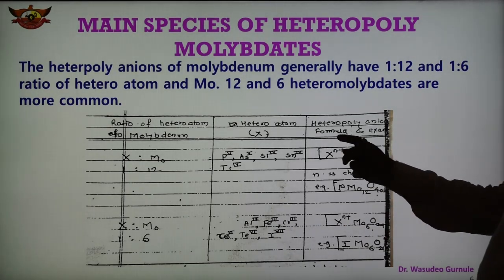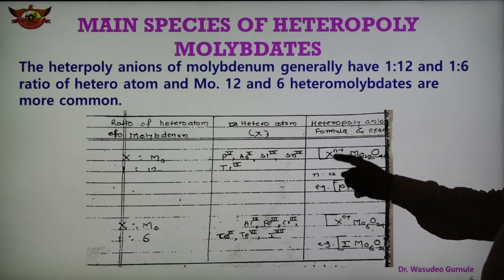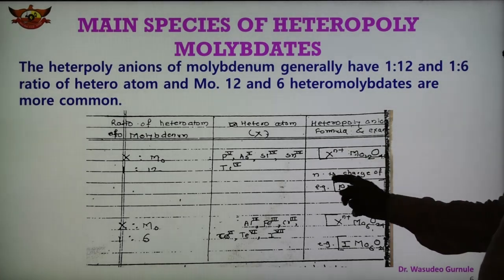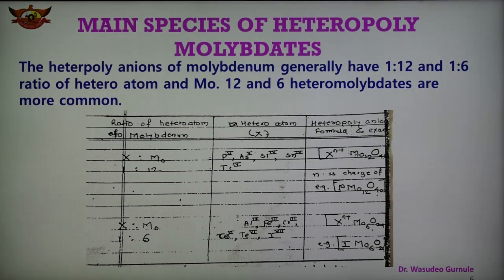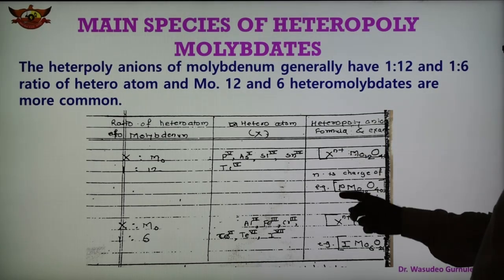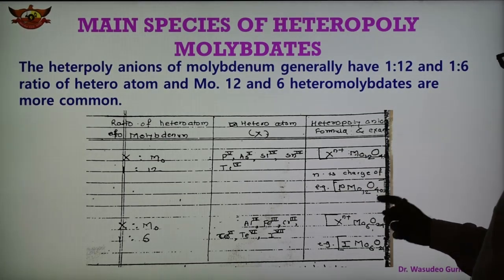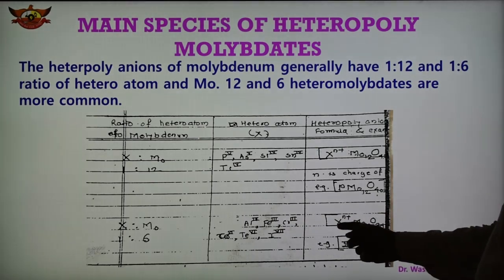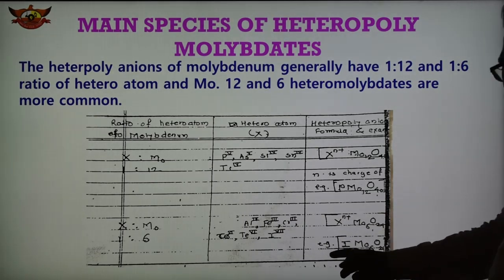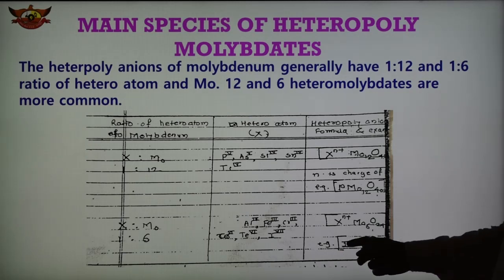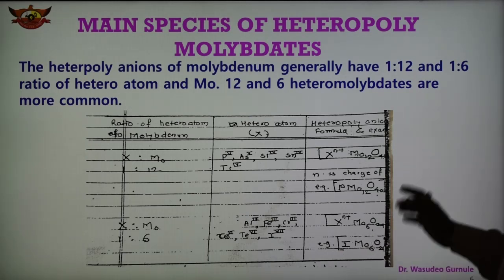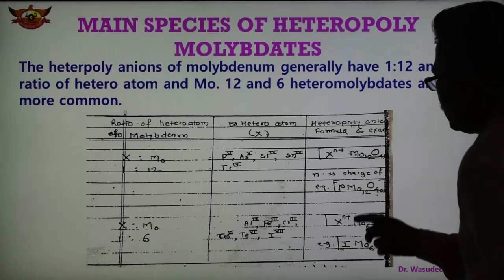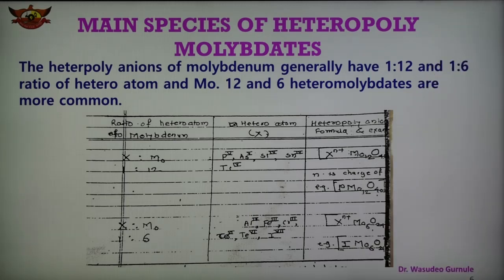The heteropoly anion formula is given here, Xn+ Mo12O40, where n is the charge on the heteroatom. This is the general formula, and an example is PMo12O40. Another, the 1:6 type, has the formula Xn+ Mo6O24, and the example is I as the heteroatom, IMo6O24. So the general formula and examples are given. So there are two types of molybdate, with 1 to 12 and 1 to 6 ratio of the heteroatom with the molybdenum.